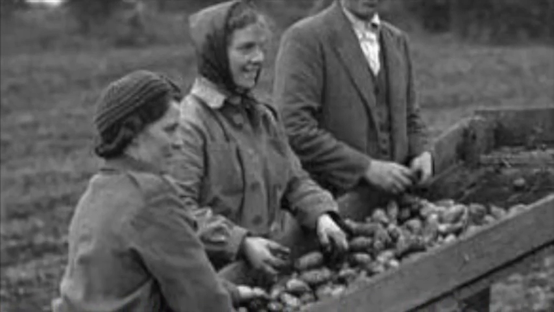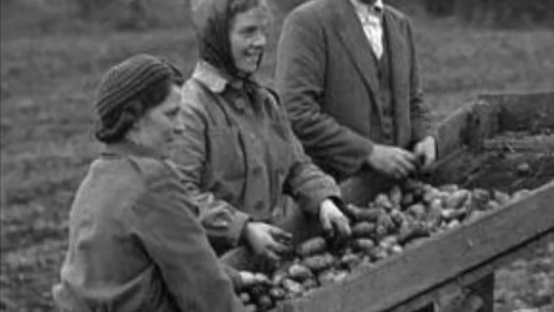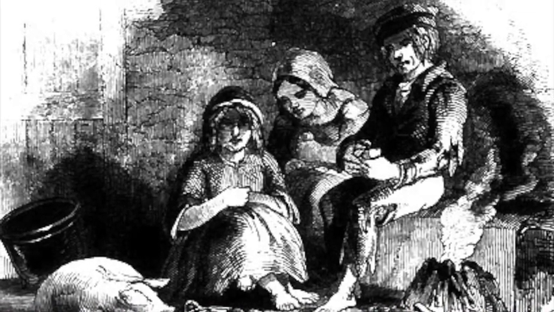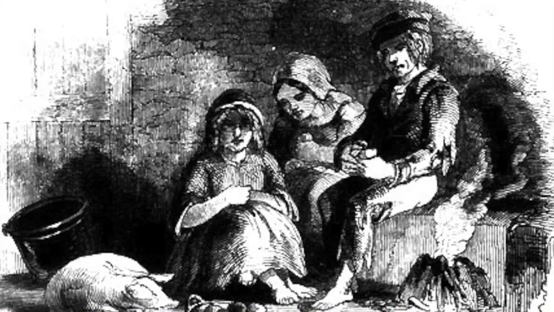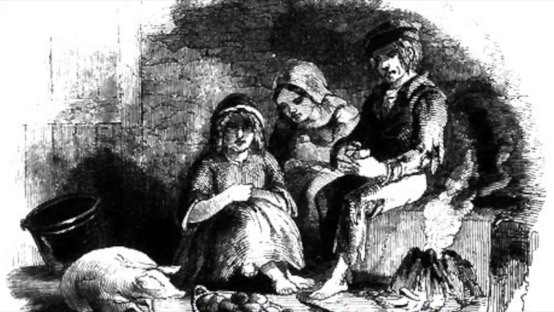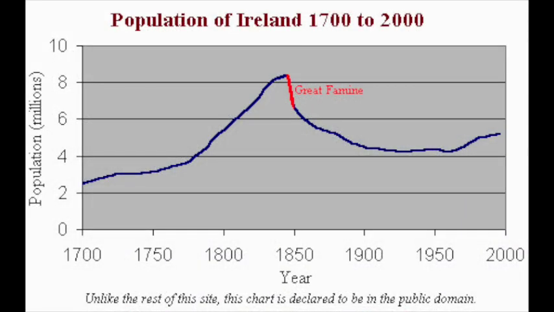But in the summer of 1845, the potato crop in Ireland was struck by blight due to a fungus that turned the potatoes black. Between 1845 and 1851, the Great Famine decimated the Irish population. More than 1 million died of starvation and disease, and almost 2 million immigrated to the United States and Britain. Of all the nations in Europe, only Ireland had a declining population in the 19th century due to this famine. This famine interrupted the life of many Irish people and led to their population, which had once doubled, to increasingly decline.